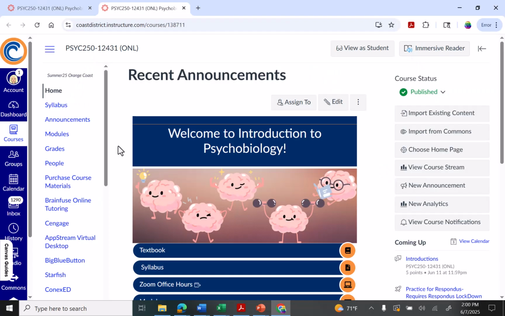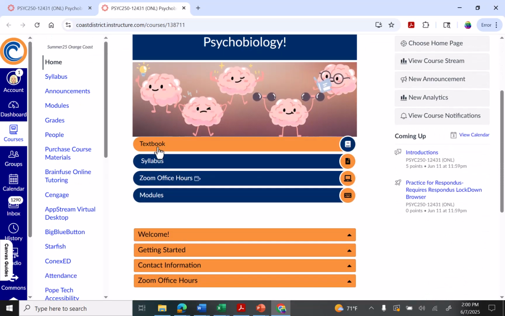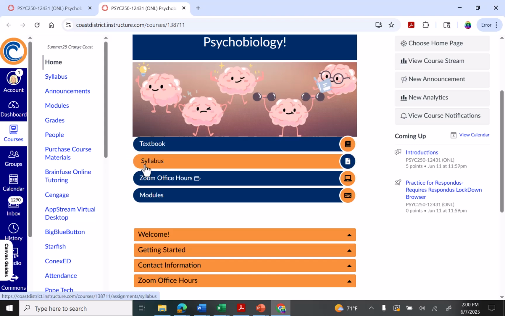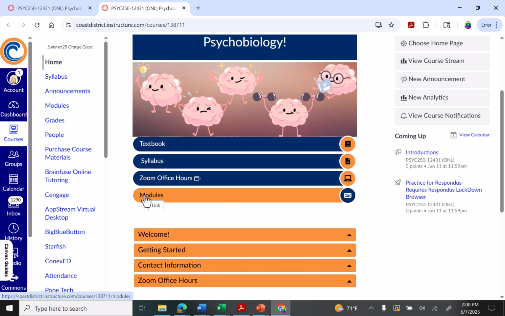So when you click on the Canvas shell for our class on your dashboard, this is what you should see. So I have a link to our textbook, which is an online textbook that's free. It's an OER text that I've developed for this class. You'll see a link to the syllabus, a link for Zoom office hours, which will be by appointment each week. And then I will also have a set time each week. And then here's a link to the modules.